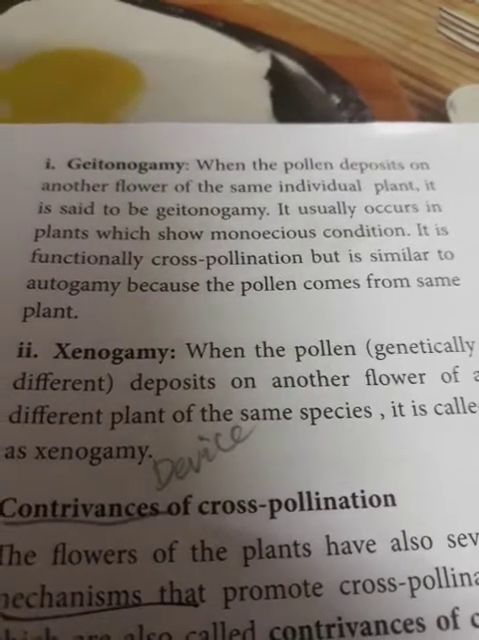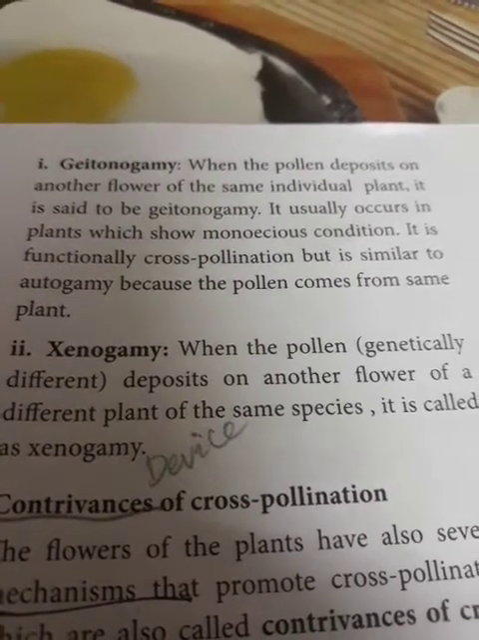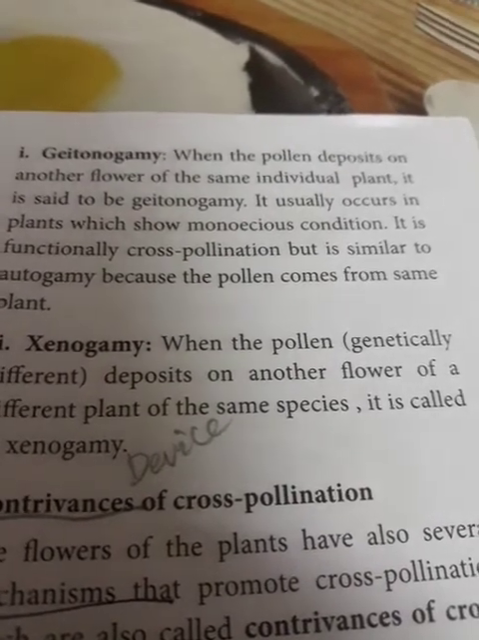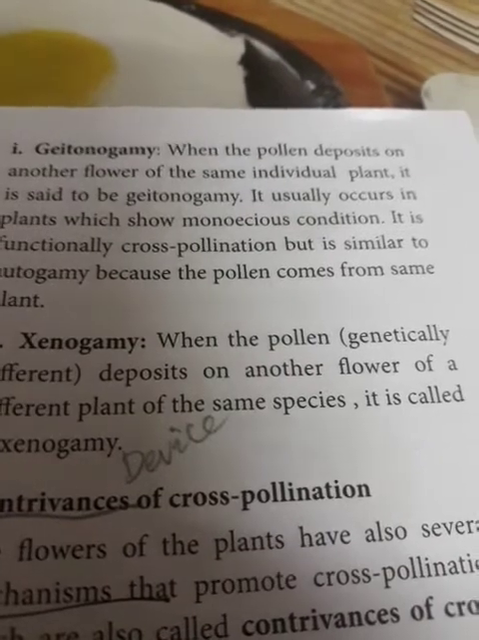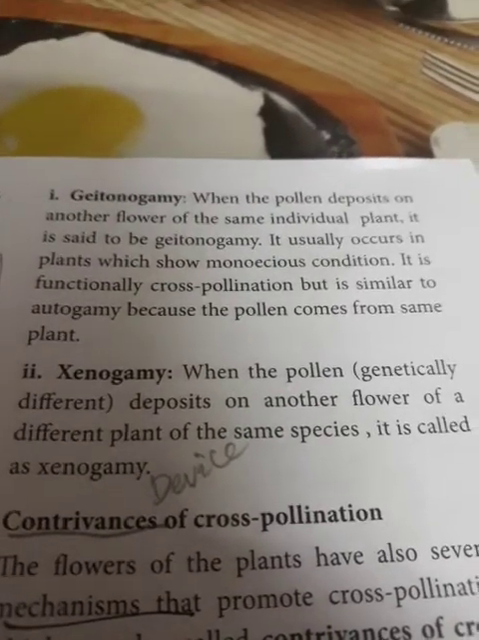When the transfer of pollen grains takes place from the anther to the stigma of another flower, which may be present in the same plant or in a different plant, it is called cross pollination. So accordingly it is of two types. The first type is called geitonogamy.